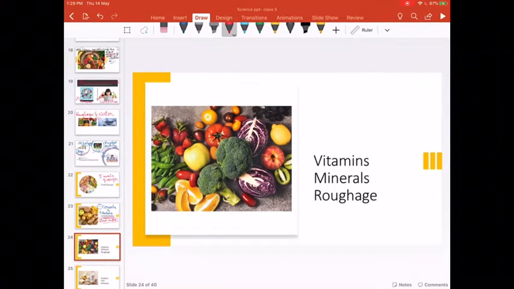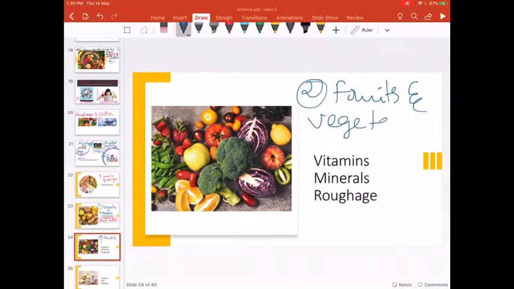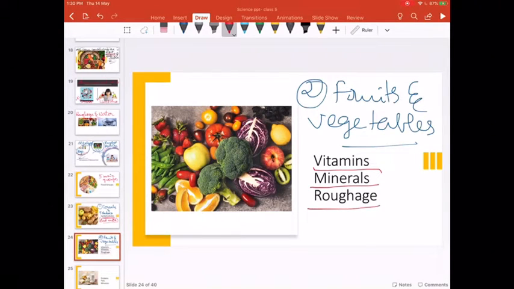Next we have fruits and vegetables. Number 2, fruits and vegetables. Now, fruits and vegetables fall under the vitamin, mineral, roughage group, because the vegetables you are eating have a lot of roughage, so fiber.